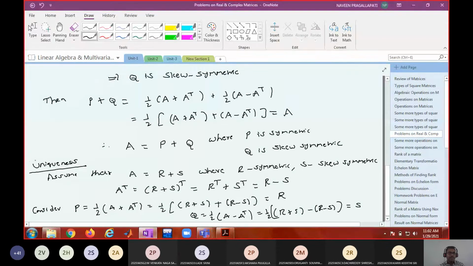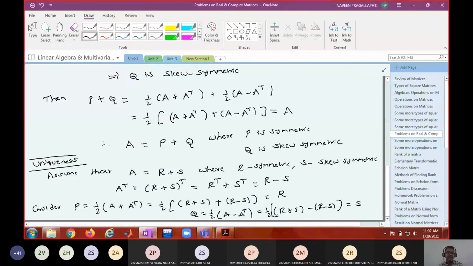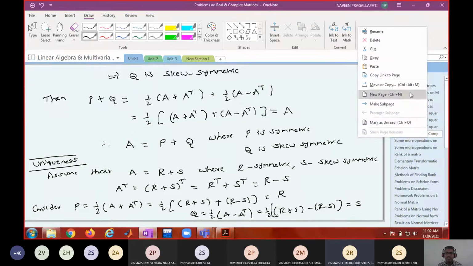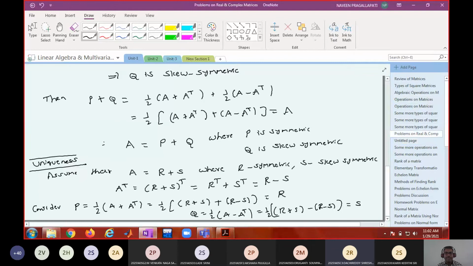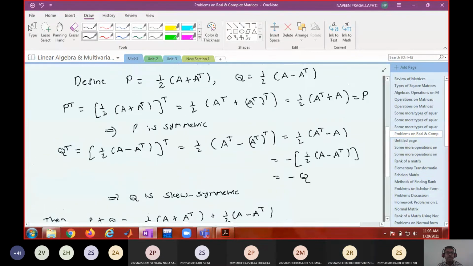Similarly, in a similar way, can you prove the remaining 3 results? Did you copy this? Shall I proceed? Yes, sir. Okay, so how can you show the next problem?